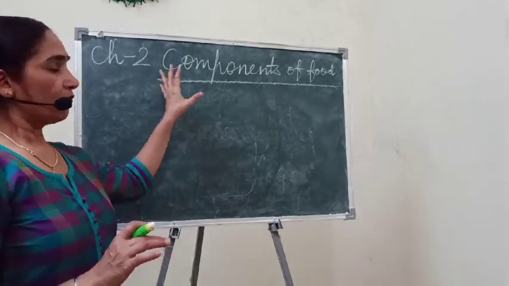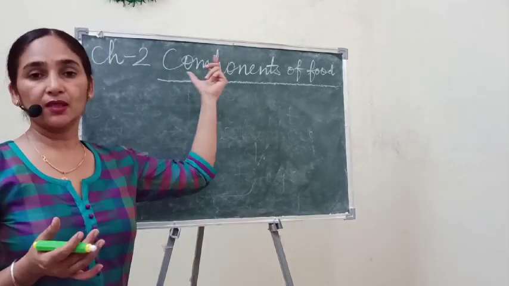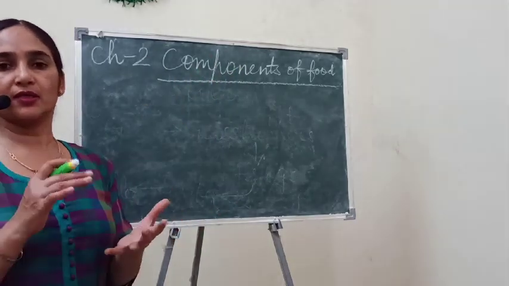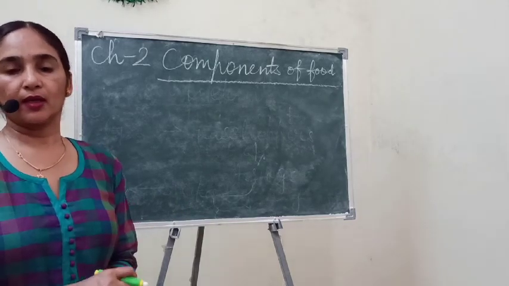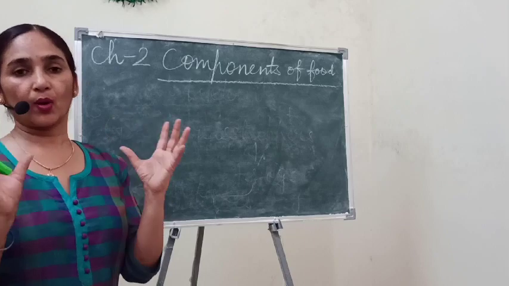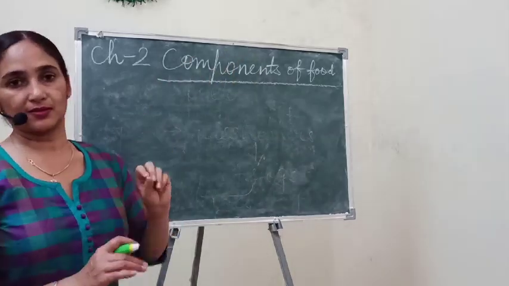Okay. So, why do we take food? Because of these components, these nutrients. These nutrients are very essential for our body. For the proper working of our body, we need all these components.